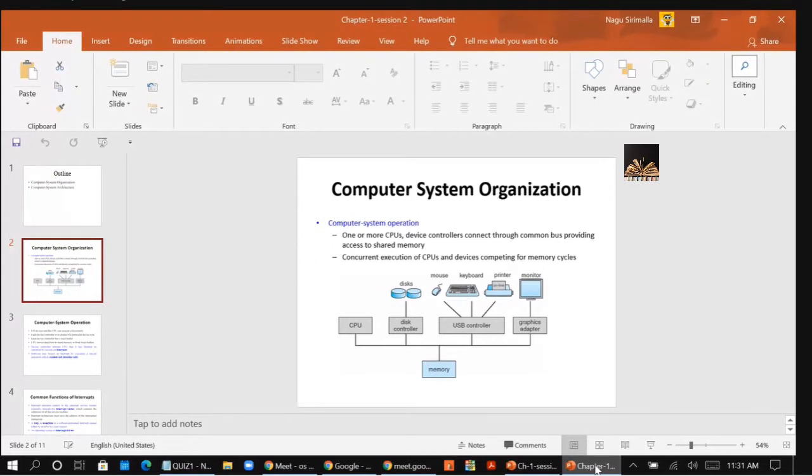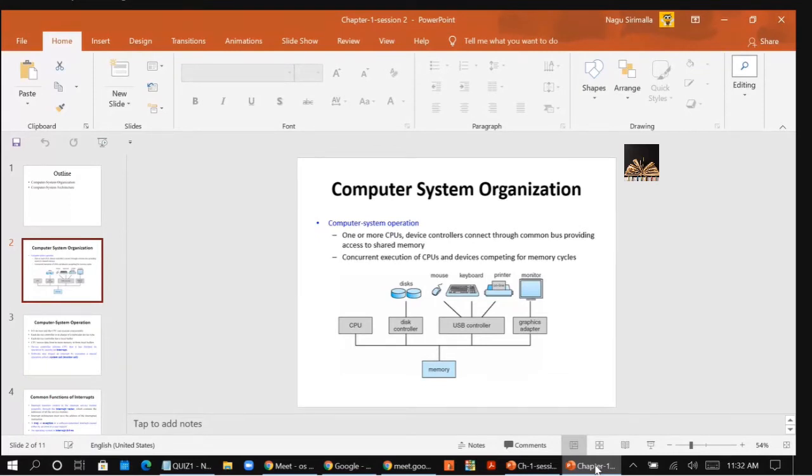So in the computer system operation, I told you like you have one CPU. If you take the modern general purpose computer, it is having one or more CPU and a number of device controllers connected through a common bus. So you see the diagram. Here I am showing you one CPU is connected to multiple device controllers through the common bus. That means through a single line, these are connected, right? Connected through a common bus that provide access to the shared memory. So here you have only one memory that is being shared between your CPU and the controllers, right?